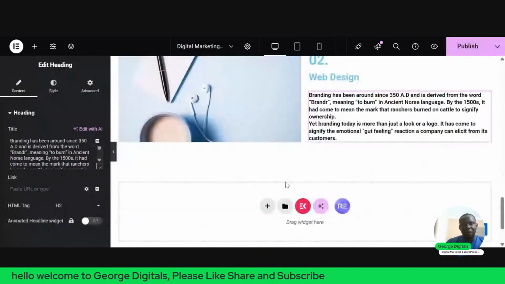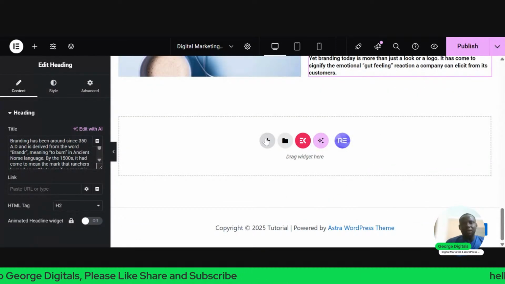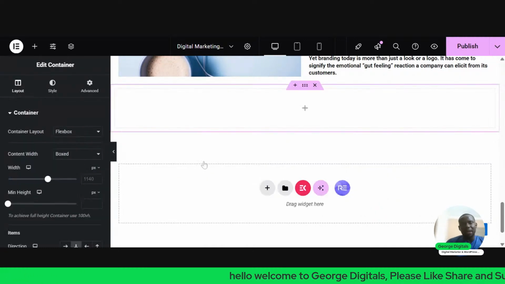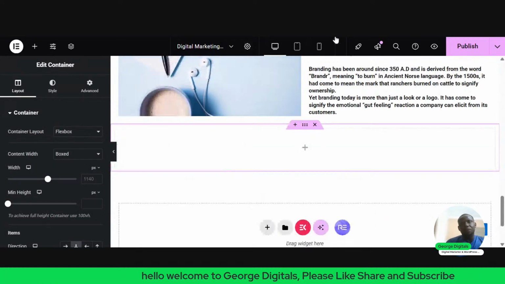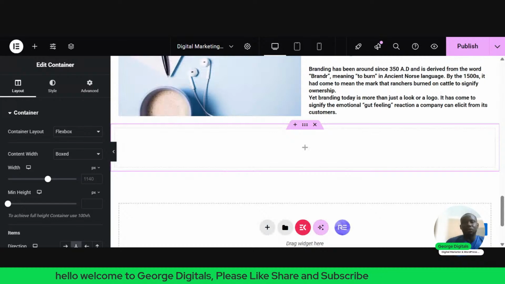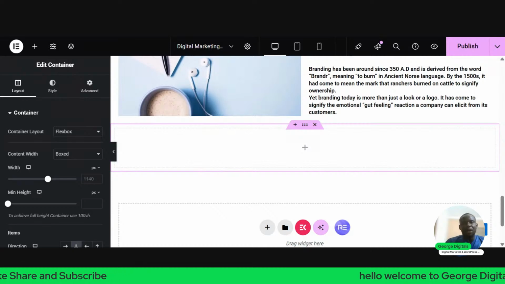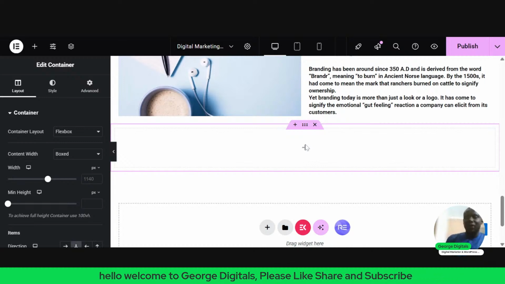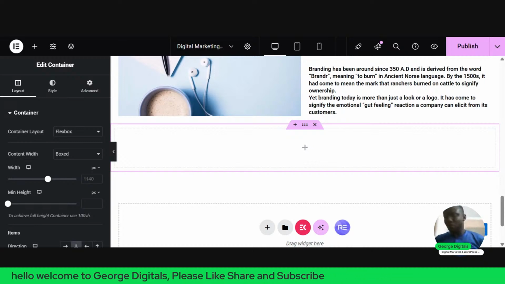Once we are done with this, the next thing is to click on this plus, click on this, then come here and add this section. Once we add this section, it will contain a part where we'll see some of our dream team. So how do we do that? I want to add a section that has our team members.